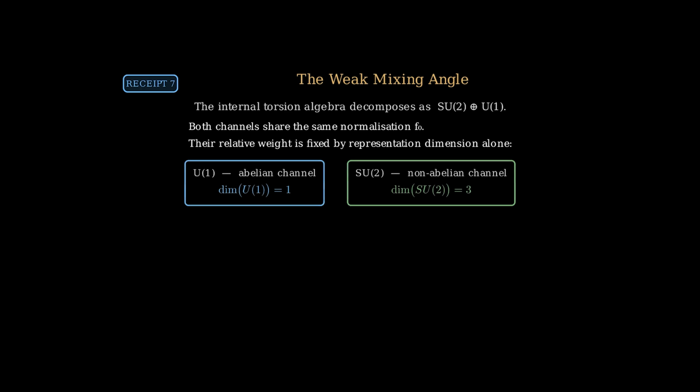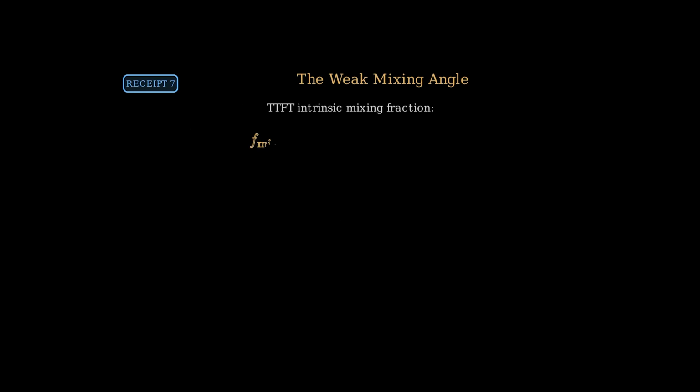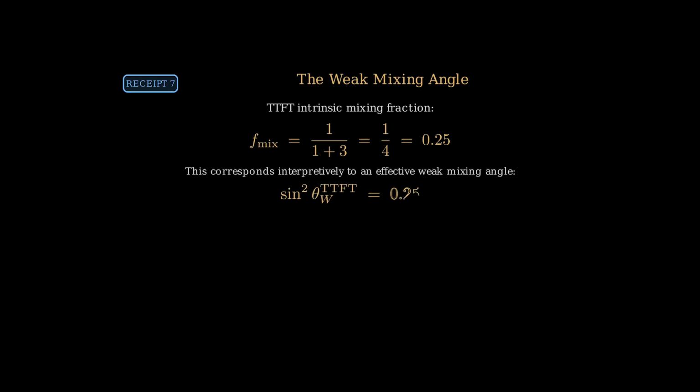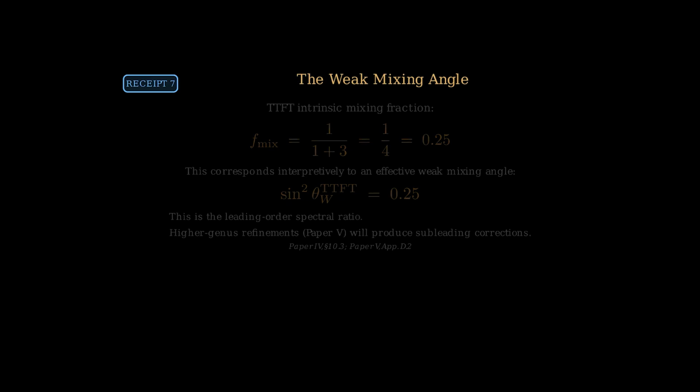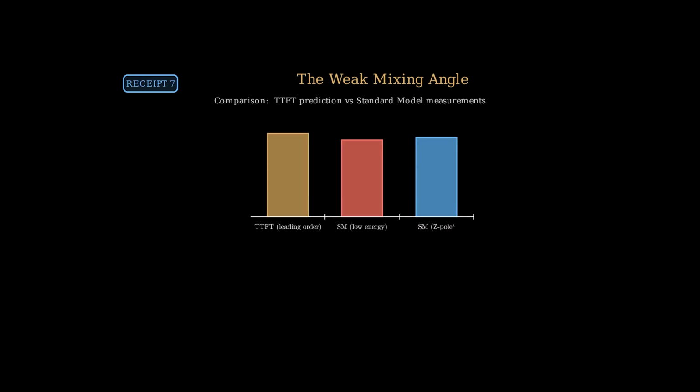The ratio of abelian to SU2 weight equals the dimension of U1 over the dimension of SU2, which equals 1 over 3. The TTFT intrinsic mixing fraction is 1/4, which interpretively corresponds to an effective weak mixing angle of sin squared theta equals 0.25. The standard model measured value at low energy is approximately 0.231, and at high energy closer to 0.238.